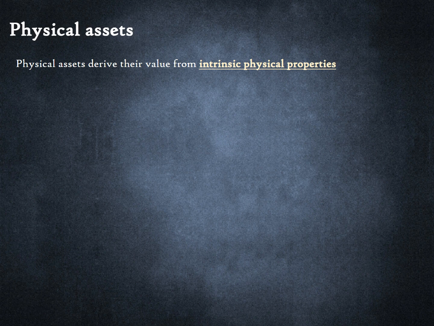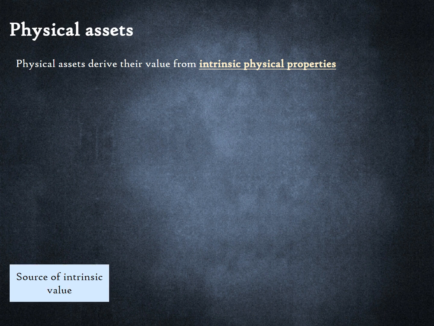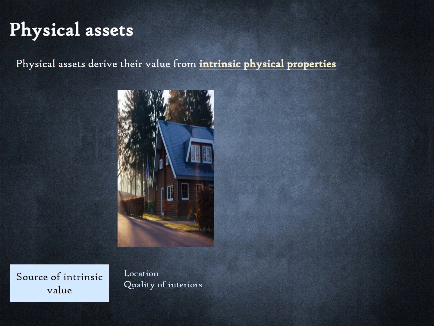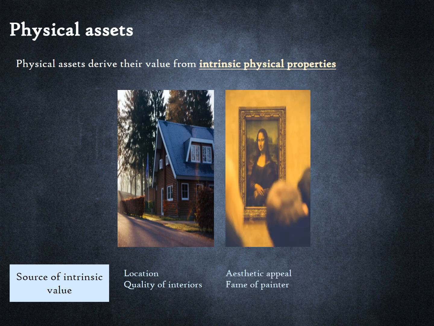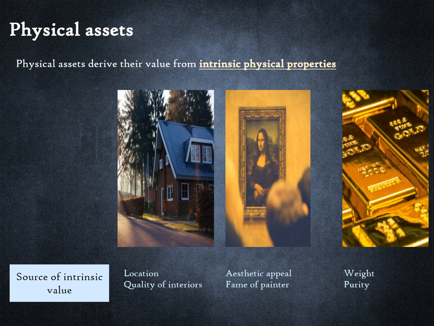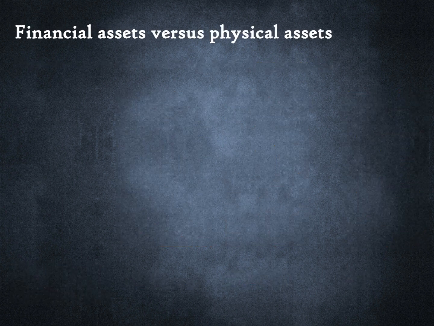Before we get to financial assets, let us talk about physical assets. A physical asset is an object that derives economic value from its intrinsic physical properties and can be sold for cash. The value of a home is derived from intrinsic physical properties like its location and the quality of its interiors. The intrinsic properties that determine the value of a painting are its aesthetic appeal and the fame of the painter. The value of gold is derived from the value that individuals attribute to its physical properties like weight and purity.